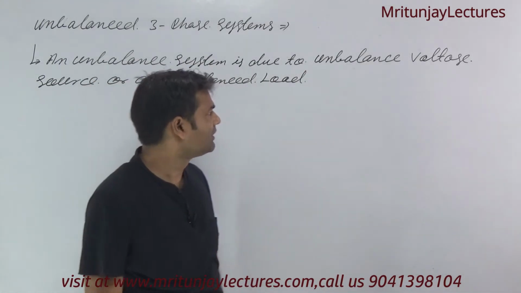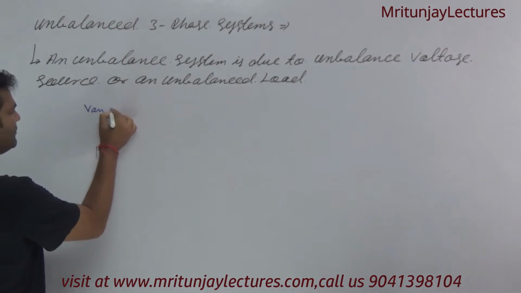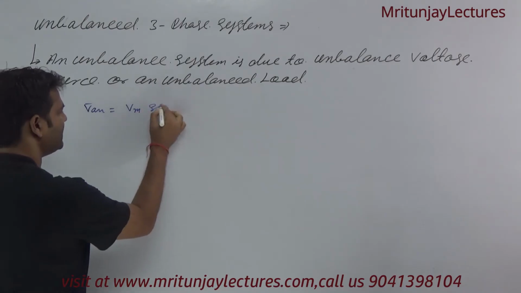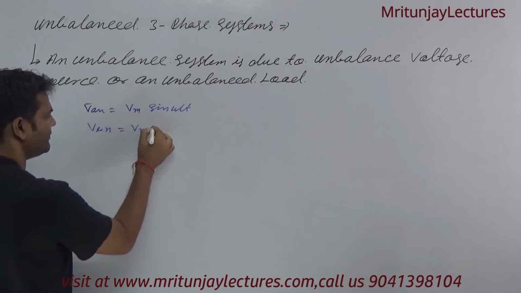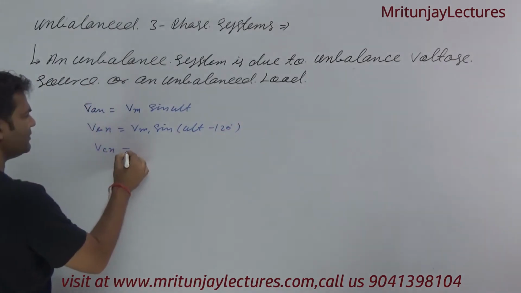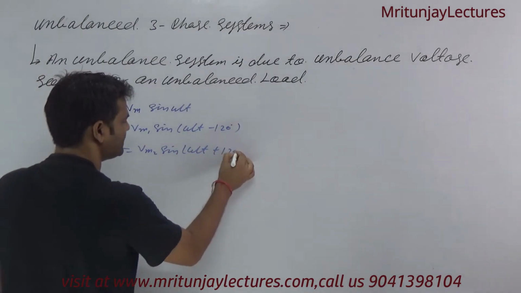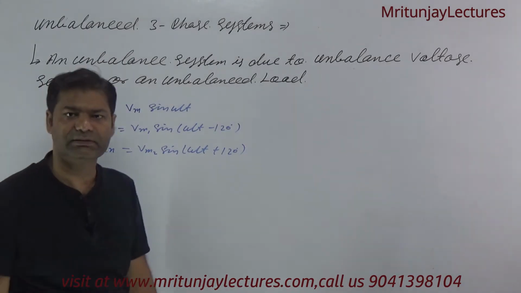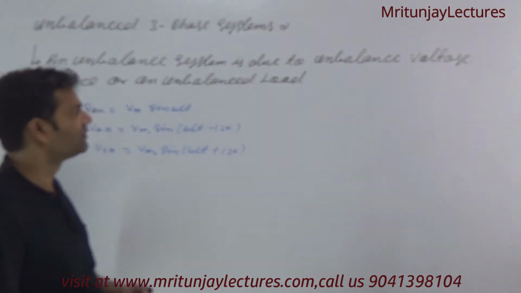unbalanced. Okay. Unbalancing source means, suppose that V of An is equal to Vm sin omega t, okay, and Vbn has a different magnitude, and Vcn is equal to Vm2 sin omega t plus 120, corresponding, like this one. That is called unbalancing because of magnitude or phase unbalance, okay.